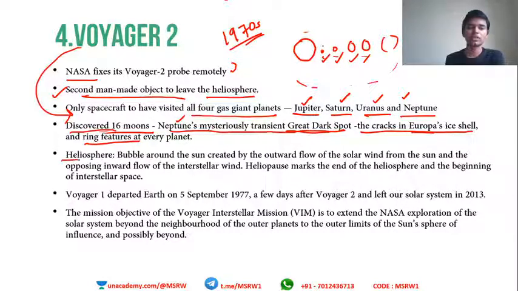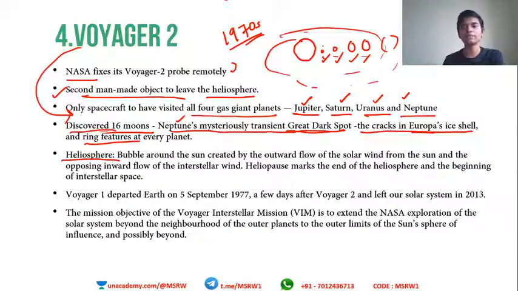So I have put the definition of heliosphere here. The bubble around the sun created by the outward flow of solar wind from the sun and the opposing inward flow of interstellar wind. Okay, so that is what I told. This is the area where the sun has its influence. It is believed that there are two kinds of winds.